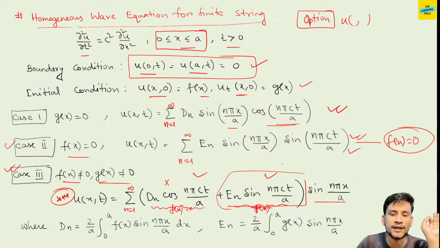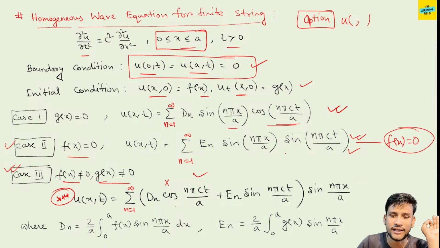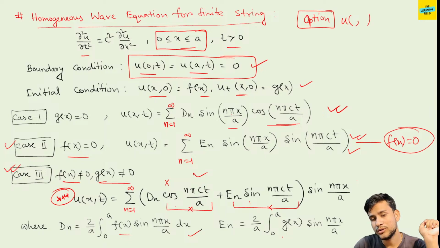So these are the process to remember these types of solution. f(x) stands for the first portion and g(x) stands for the second portion. If f(x) equal to 0, then this portion does not come. If g(x) equal to 0, then this portion does not come in the solution. But d_n and e_n are the half range Fourier series: d_n equal to 2 by a integration 0 to a f(x) sin n pi x by a dx, and e_n equal to 2 by a integration 0 to a g(x) sin n pi x by a dx.